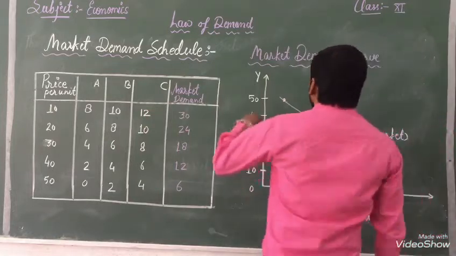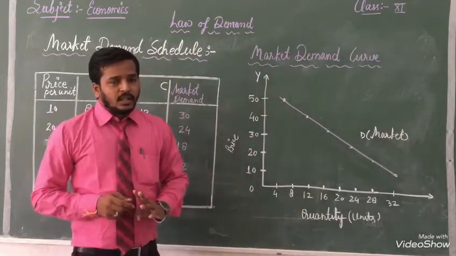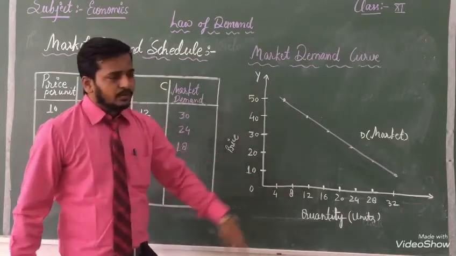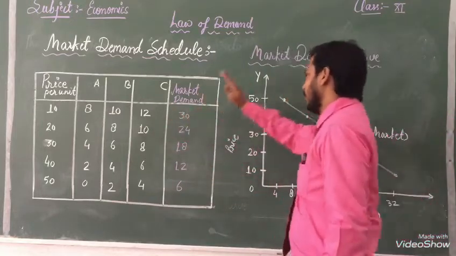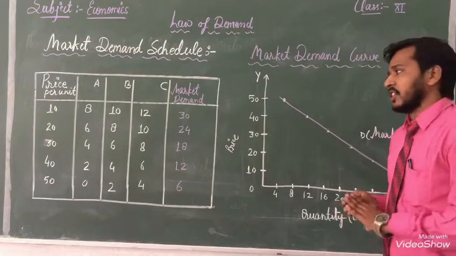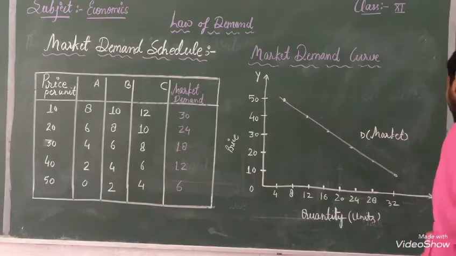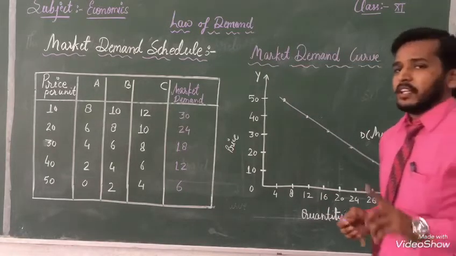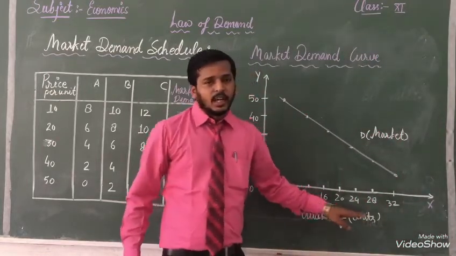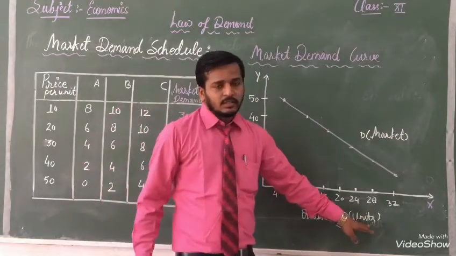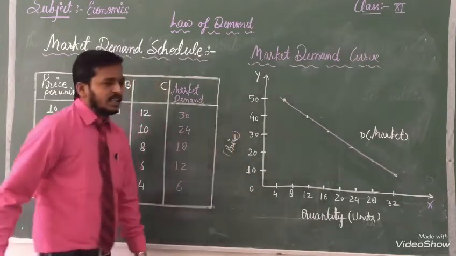So here is the market demand curve. Students, we know that up to class 10th you had made graphs. This one is a curve. With the help of this table we will make this activity. Listen. Here is the y-axis and that one is the x-axis. On the x-axis I have written quantity, otherwise units, and on the y-axis we have denoted the price.